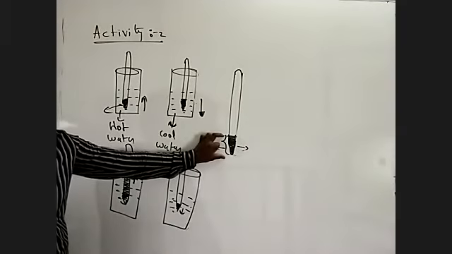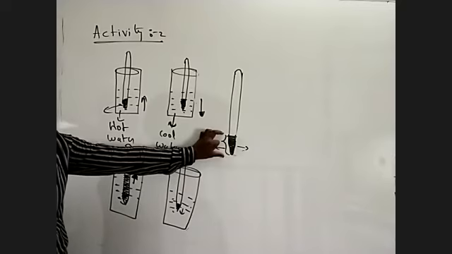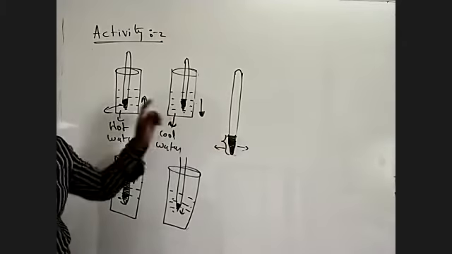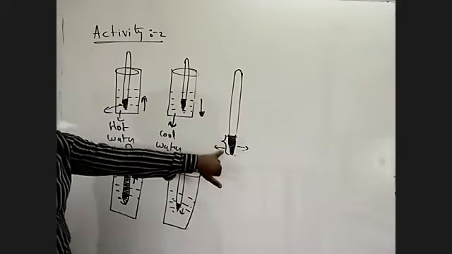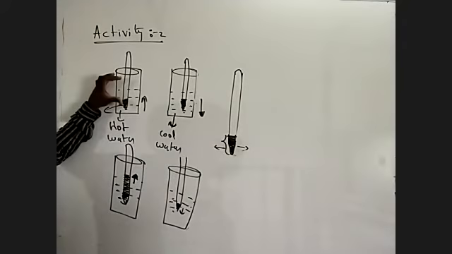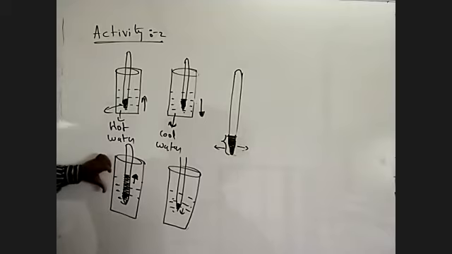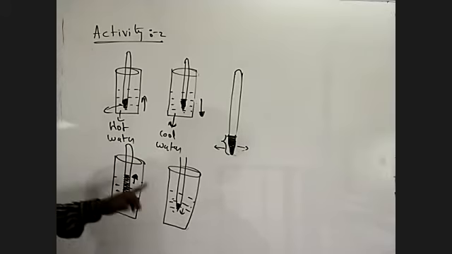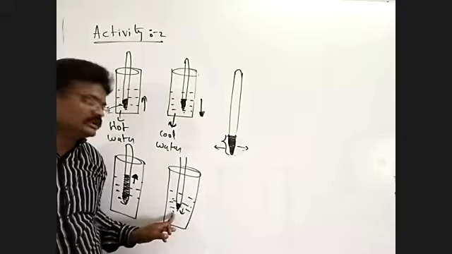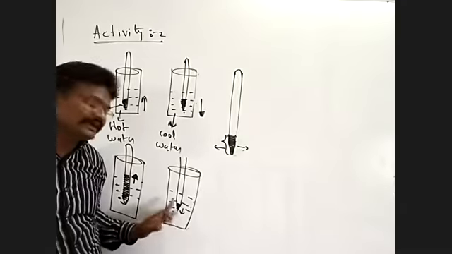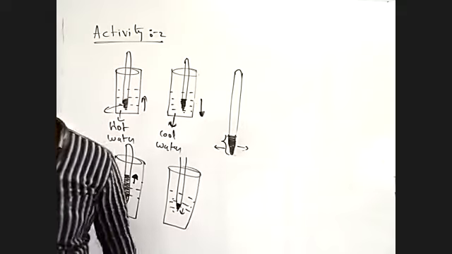Initially this is the mercury level, the initial mercury level. The reading of the thermometer kept in hot water rises, and the reading of the thermometer kept in cool water falls.